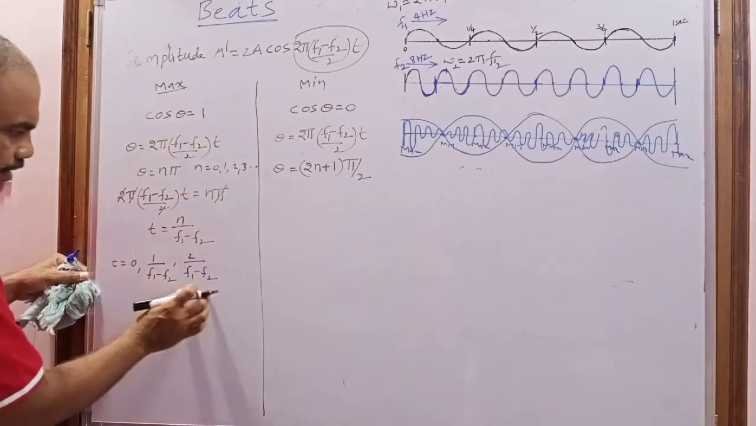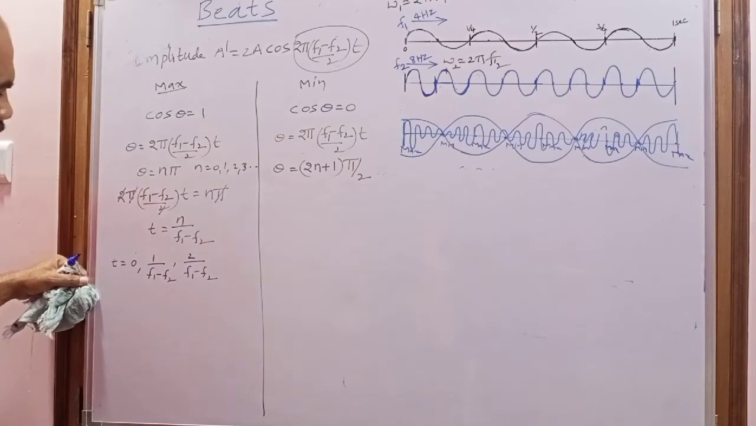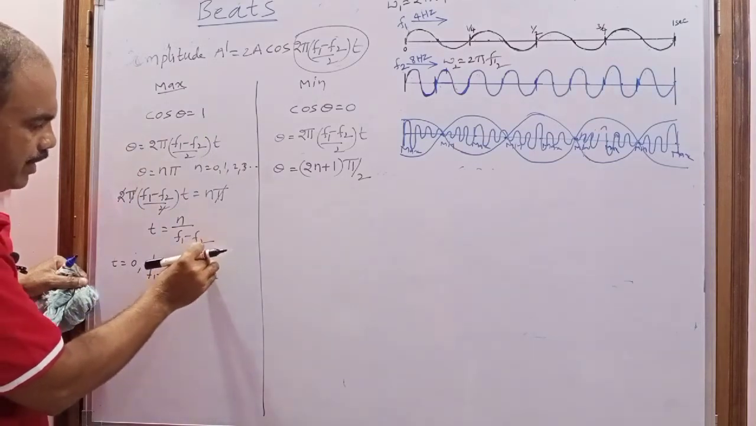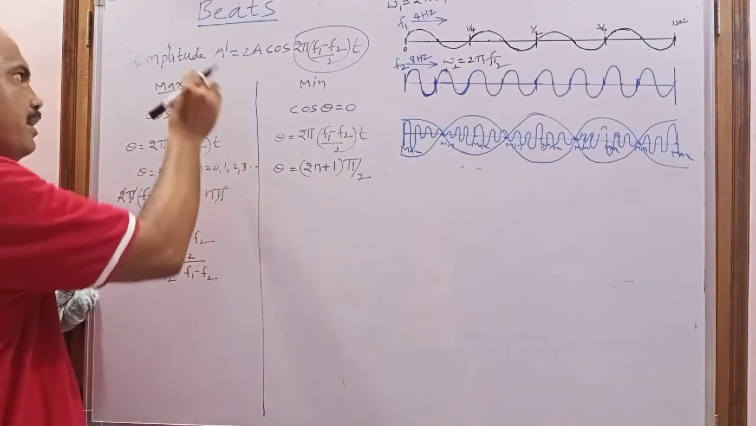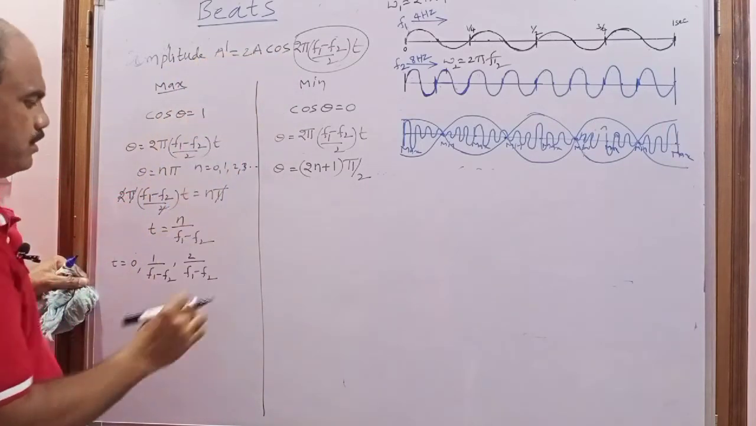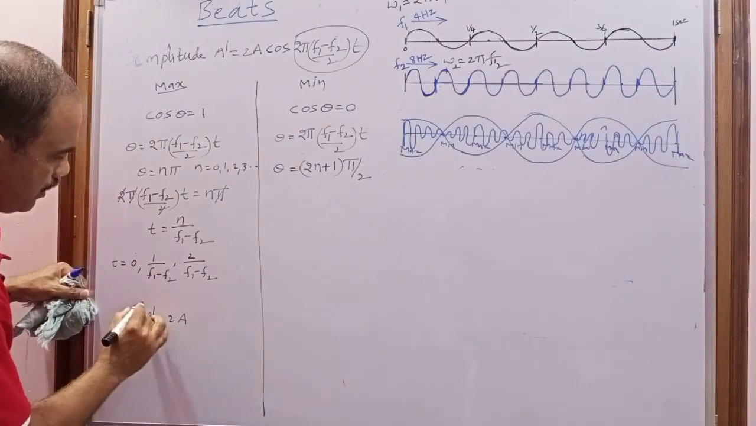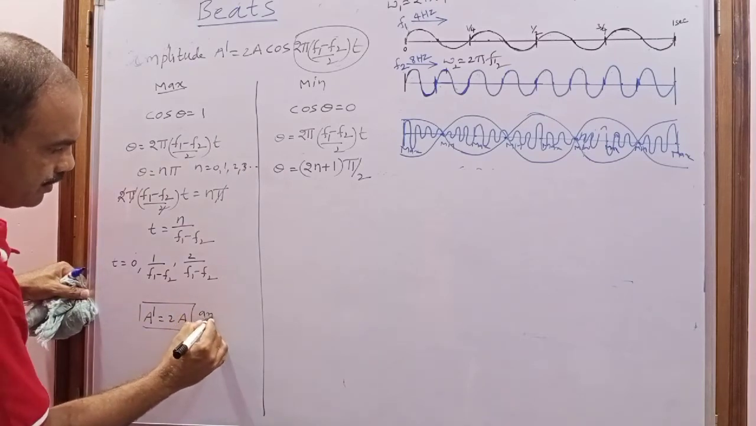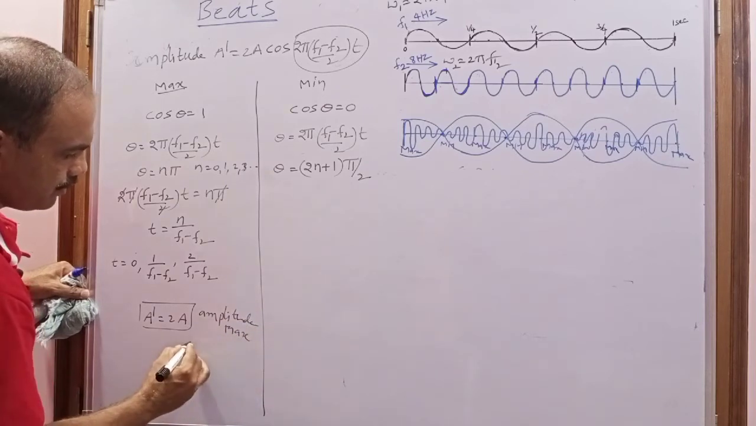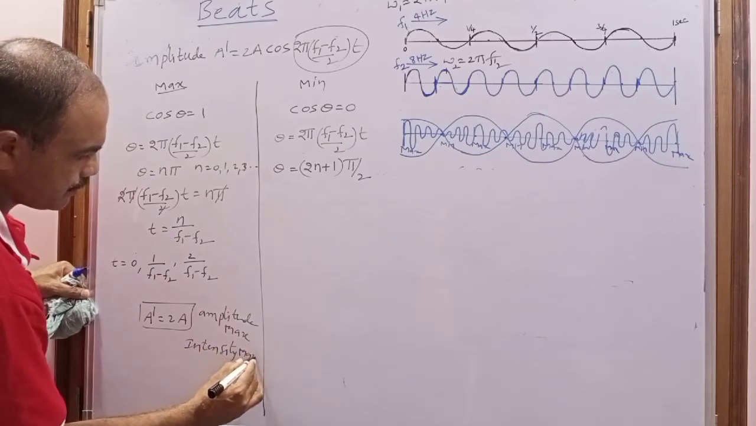And for these time intervals, when time equal to 0, the maximum intensity will be formed. When time equal to 1 by f1 minus f2, the intensity of sound becomes maximum. When time equal to 2 by f1 minus f2, again the amplitude is maximum. How much amplitude here? A dash equal to 2a. So the amplitude is maximum, and that's why when the amplitude is maximum, the intensity is also maximum.